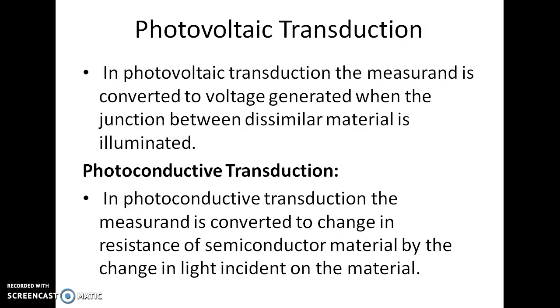This one is also related to light energy. In photoconductive transduction, the measurement is converted to a change in resistance of a semiconductor material by the change in light incident on the material. Whenever the intensity of the light changes, the semiconductor material's resistance will change.